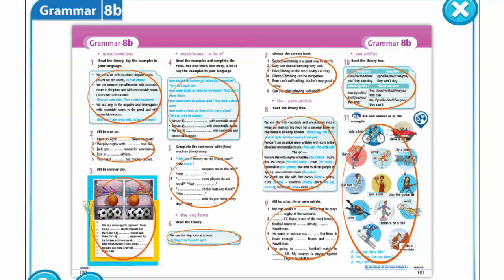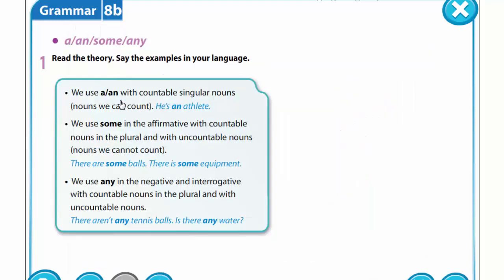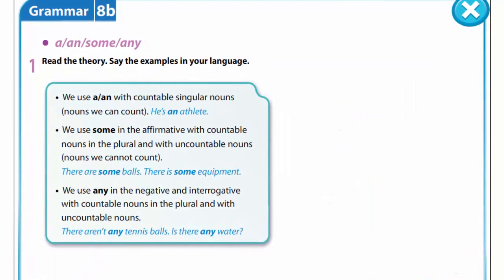Hello, dear children. Today we are going to speak about grammar. Open your books at page 100. Exercise 1. A, an, some, any. You are to read the theory and say the examples in our language.